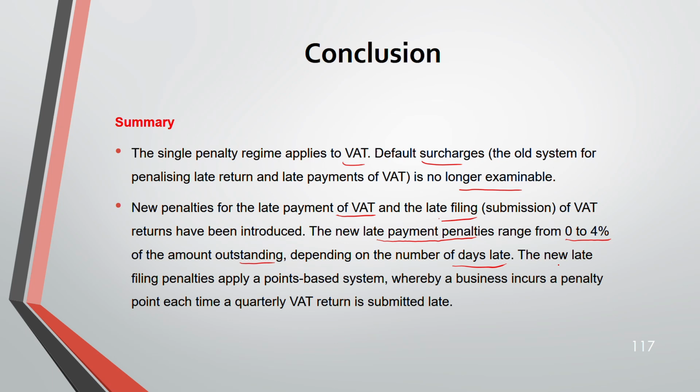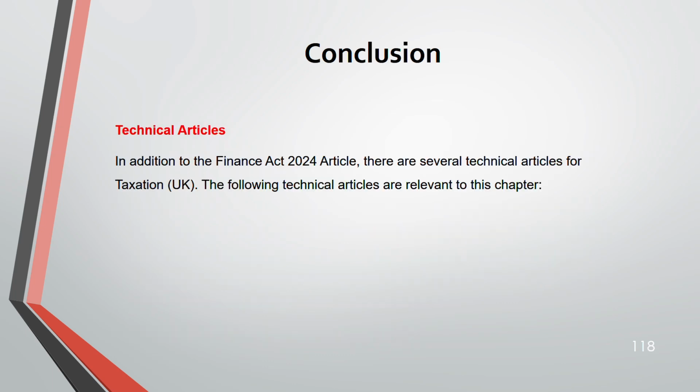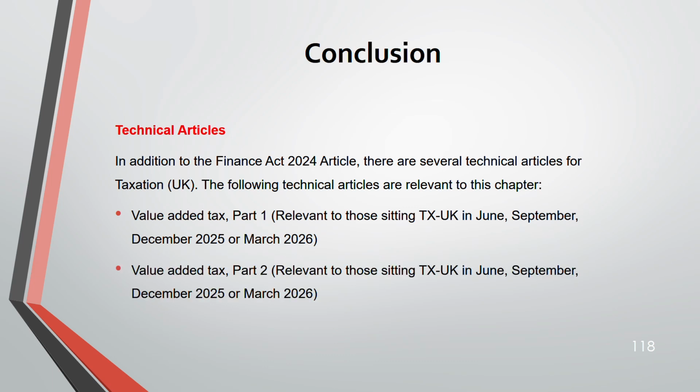And the new late filing penalties are based on point-based system 1 to 4. So each quarter a business pays late, 1 point will be added, penalty point. Smaller businesses can account for VAT annually. Then the technical articles you have to read are the 2 parts on VAT.